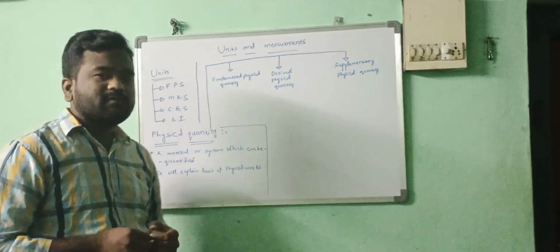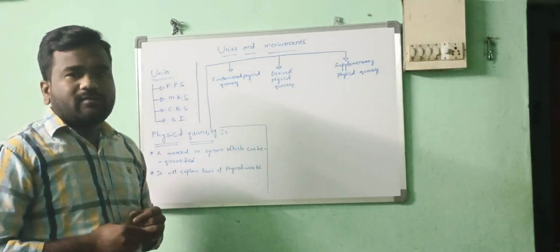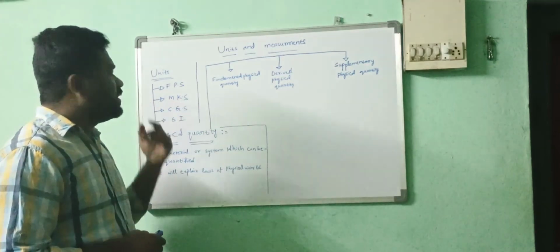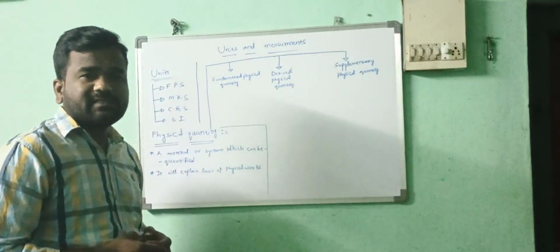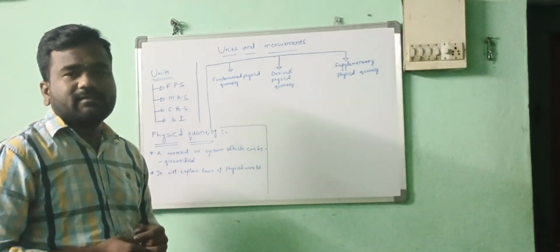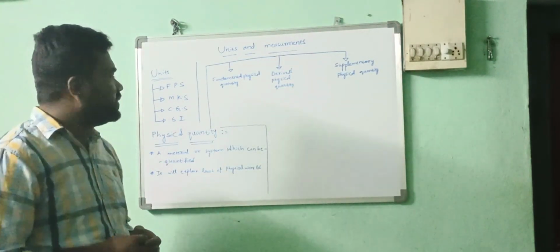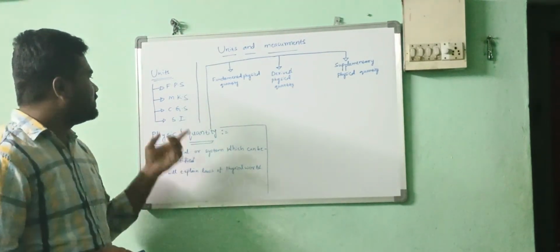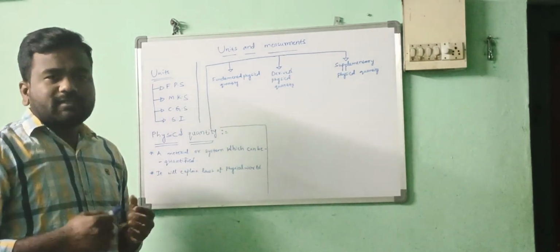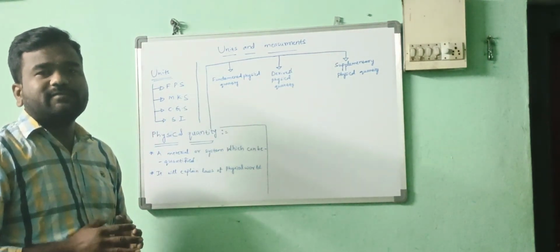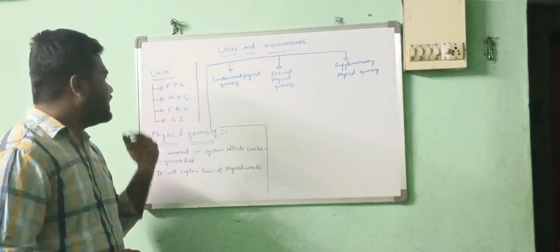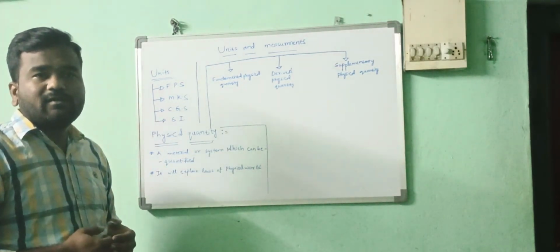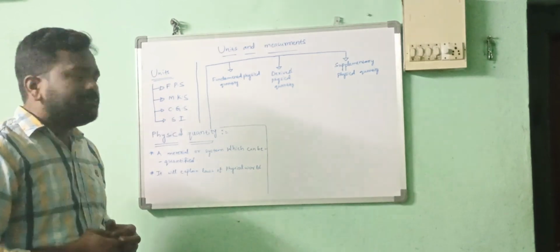Coming to MKS: M for meter to measure length as well as distance; K for kilogram to measure mass; S for second to measure time. And for CGS: C for centimeter to measure length; G for grams to measure mass; and S for seconds, that is nothing but time here. These kinds of methods are there.